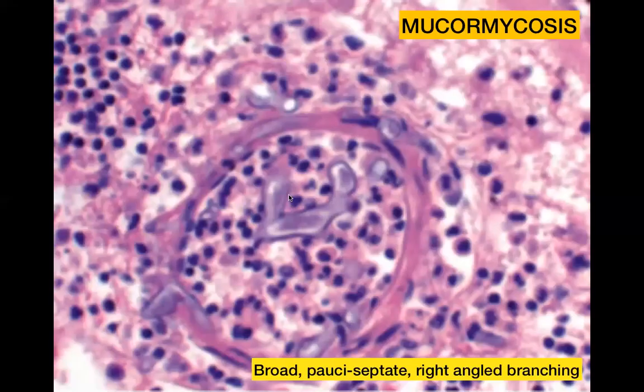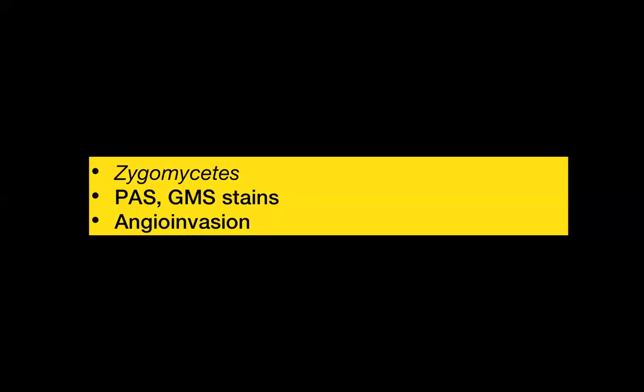Mucormycosis is also a fungal infection, and it produces hyphae, but the hyphae are different from Aspergillus. Here the hyphae are broad, they are pauciseptate, and they show right angled branching. So you can see that this is almost a right angle here. So right angle branching. Again, here you can use the same stains, that is PAS and GMS stains, in order to demonstrate these fungi. And they again show angioinvasion because they need iron for their survival.